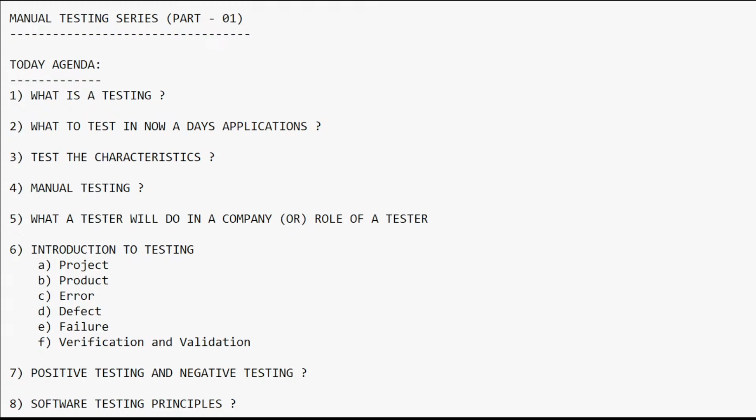Okay, so here our first agenda is: what is testing, right? So what is testing?